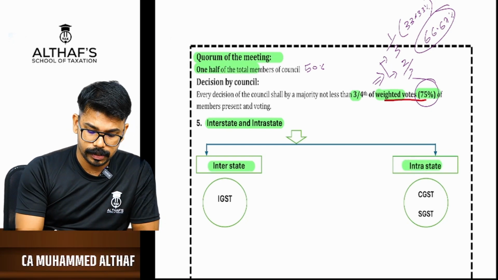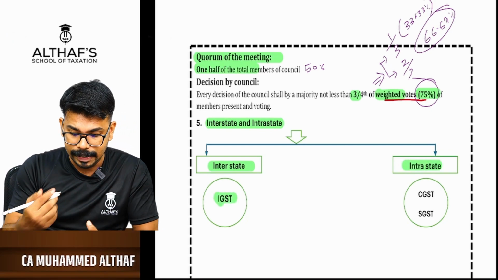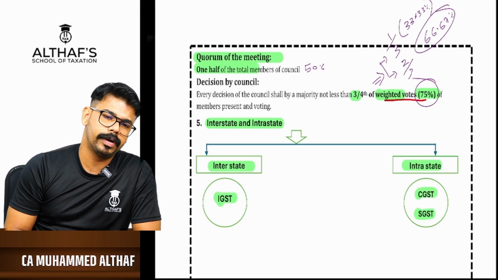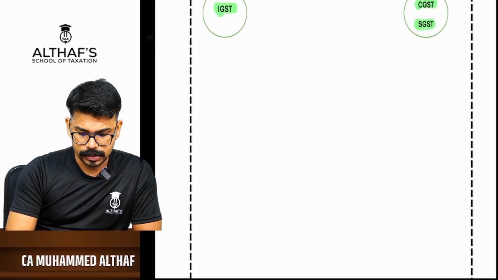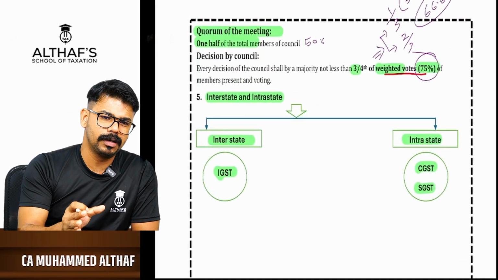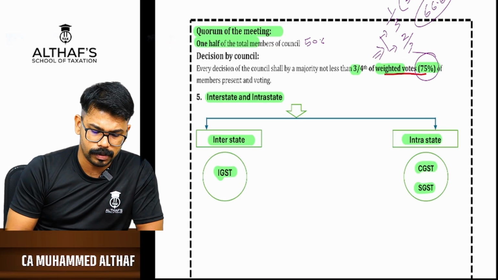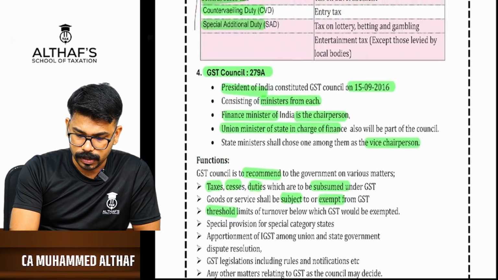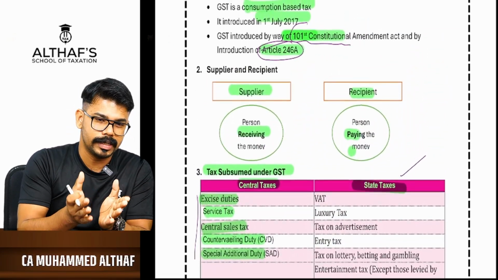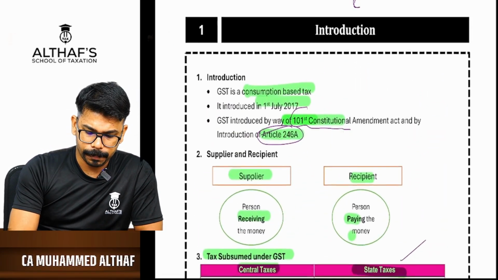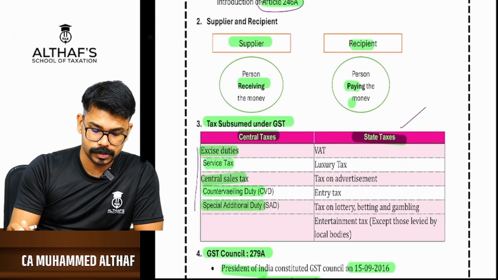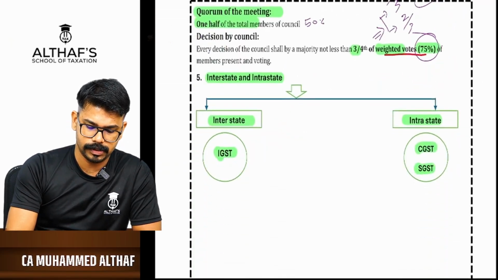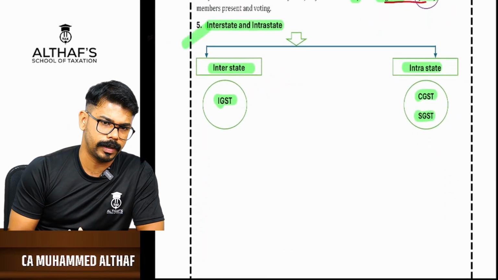If it is interstate, IGST would be chargeable. If it is intrastate, CGST plus SGST would be chargeable. Simple. I'm sure all of you might already know this. So this is the first chapter, a very simple chapter. Don't invest more time in this chapter. They are definitely not going to ask you much from it. But we covered it just to get started. The one thing you have to remember is who is a supplier, who is a recipient, and then the GST Council, which you can just go through. And then interstate and intrastate, which you might already know.